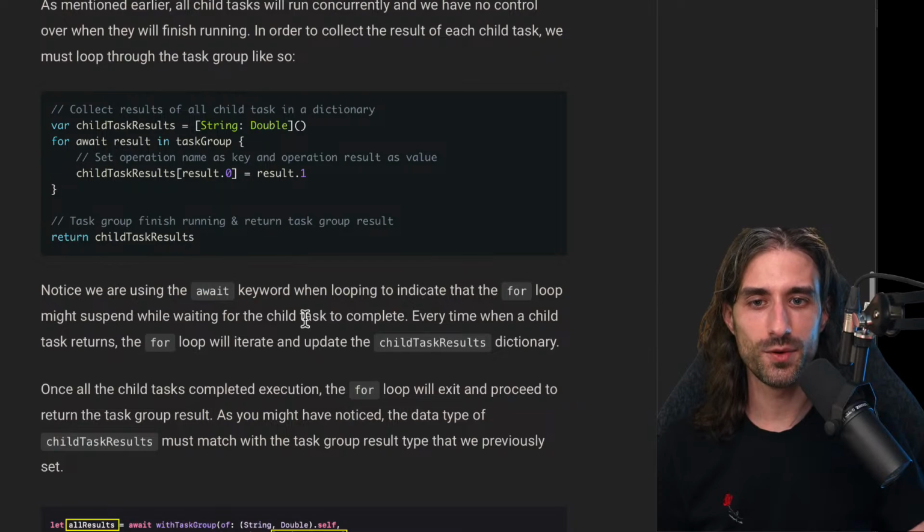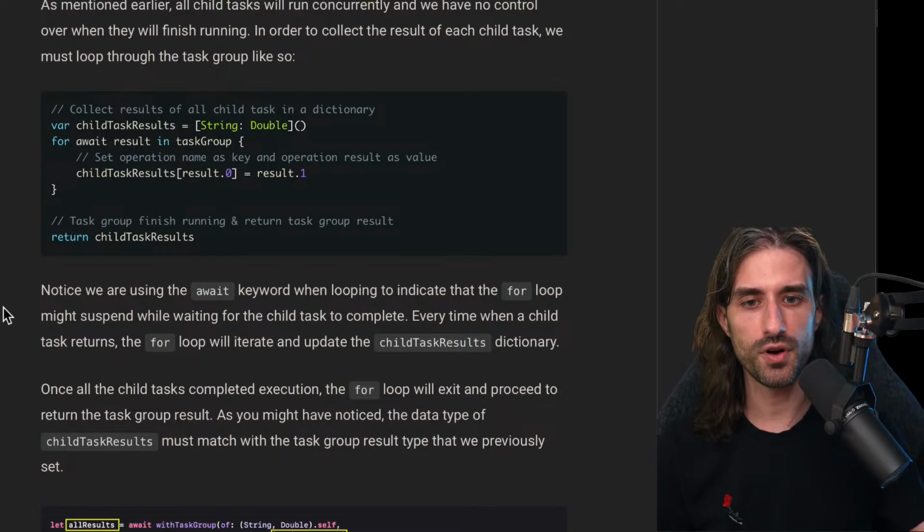Notice we are using the await keyword when looping to indicate that the for loop might suspend while waiting for the child task to complete. Every time a child task returns, the for loop will iterate and update the child task results dictionary. Once all the child tasks have completed execution, the for loop will exit and proceed to return the task group result.